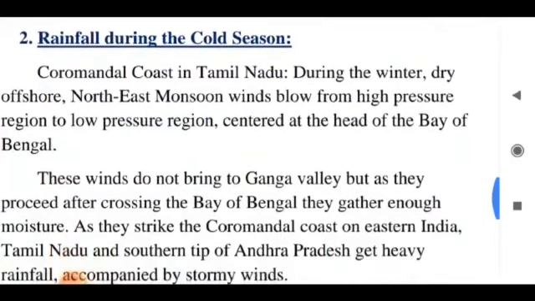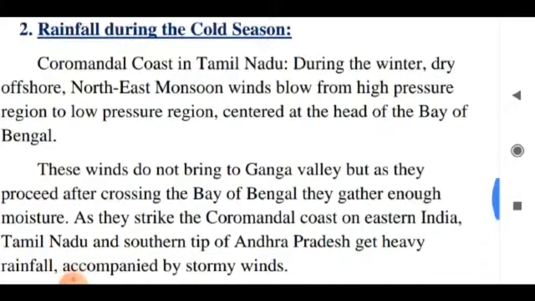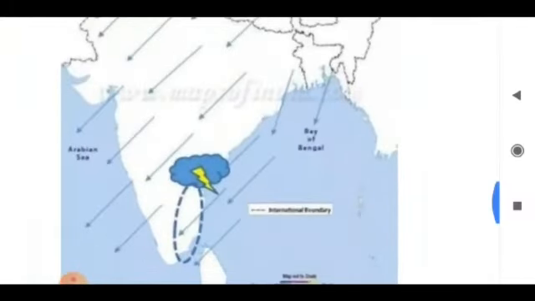Rainfall during the cold season. During the winter, the northeast monsoon winds blow from high pressure region to low pressure region. After crossing the Bay of Bengal, they gather enough moisture as they strike the Coromandel coast on eastern India. Just follow the map. Tamil Nadu and southern tip of Andhra Pradesh get heavy rainfall accompanied by stormy winds. Clear? Just look at the zone.